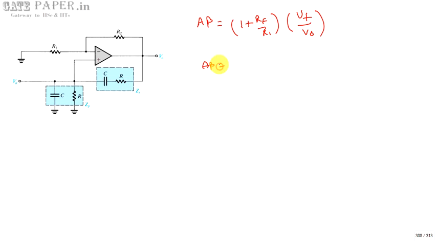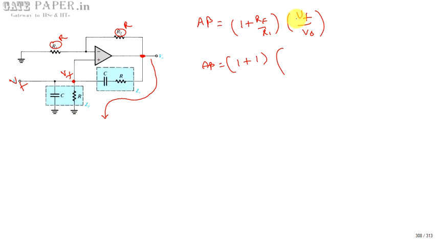If you observe, in the circuit it is given as R, and this is also given as R in the problem. So this will become 1 plus 1 only, and it is not important for us. Beta is VF by V naught. VF is the voltage across this point, the input, and V naught is from this point to ground. So V naught is dropping across these two combinations, and out of this, the voltage across this point is VF. Let us assume this is ZP and this is ZS, the series impedance and the parallel impedance.